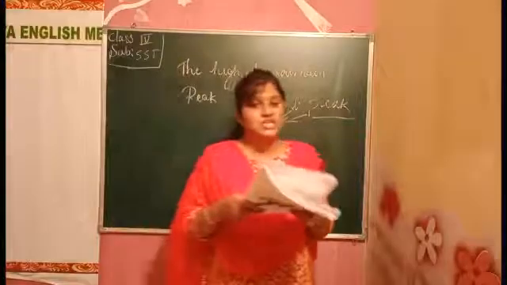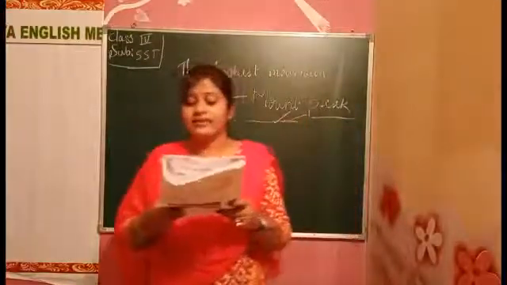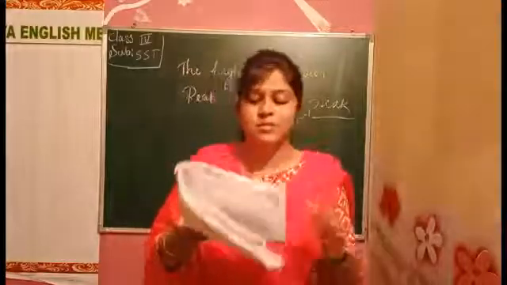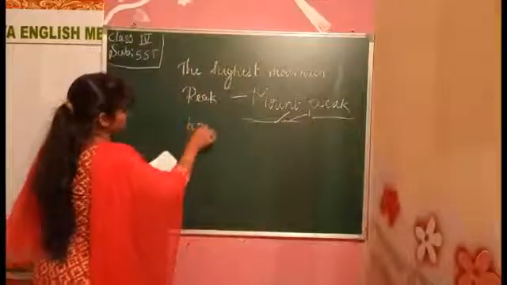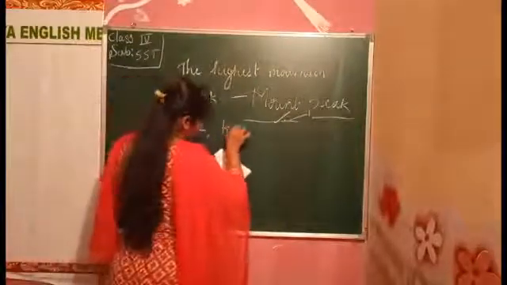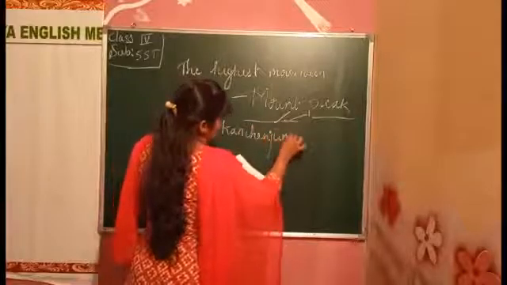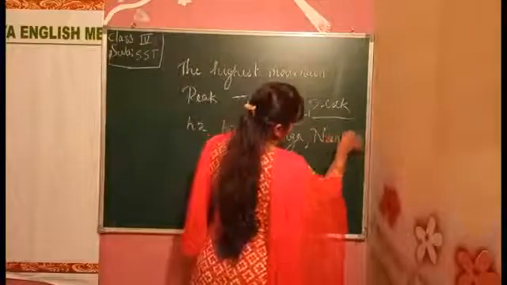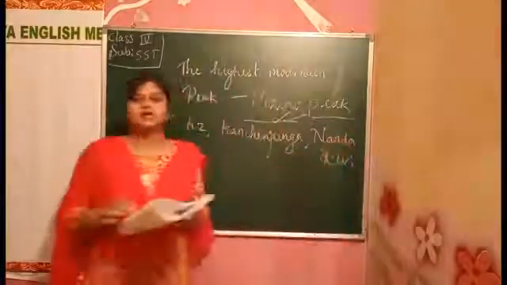K2, Kanchenjunga and Nanda Devi are some important peaks located in India, and there are some other mountains. Which are those? K2, okay, Kanchenjunga, Nanda Devi. These are some of the peaks. These are also some of the peaks located in our India.